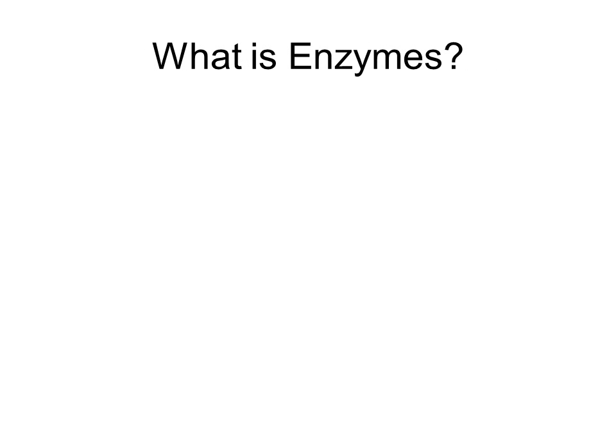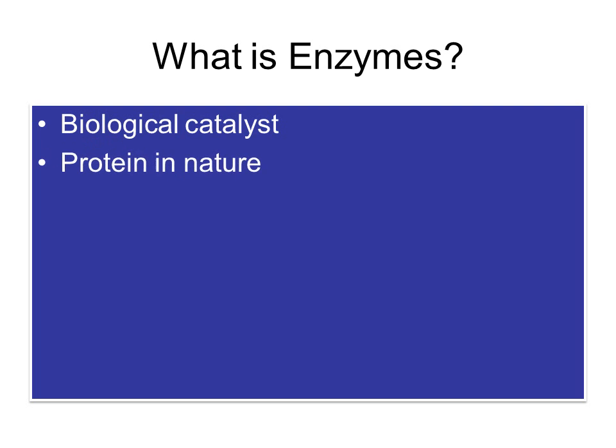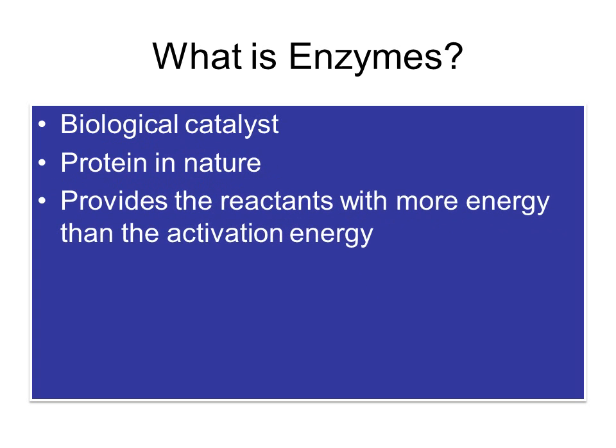So what are enzymes? We know that an enzyme is a biological catalyst, which means that enzymes are made of proteins and they help to speed up chemical reactions that take place in our body. Some chemical reactions involve a lot of activation energy.